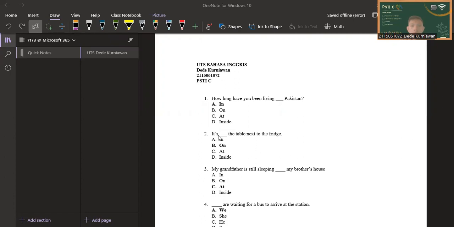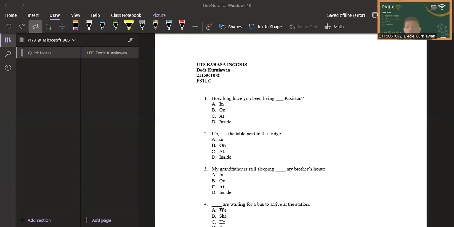My name is Dede Kurniawan with NPM 21150610072 from C class of Informatics Engineering. So now I'm going to explain the answer to this question for the mid semester assignment. The first question is, how long have you been living blank Pakistan?